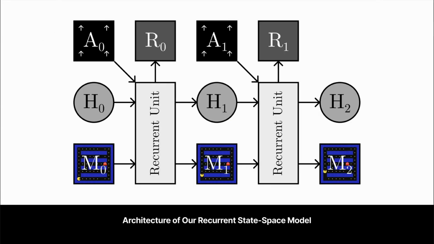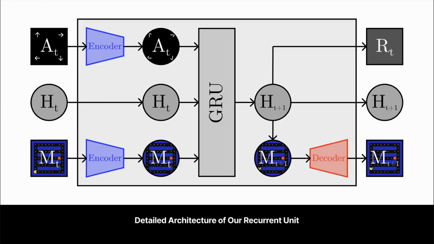Here is the high-level architecture of our model. The state is a one-dimensional pacman map, and the action is the agent's movement. The core of our model is the recurrent unit, which updates the hidden state to predict rewards and future maps. Taking a closer look at the recurrent unit, at each step, the action and current state are encoded. A GRU updates the hidden state, which is then used by simple heads to output the predicted reward and decode